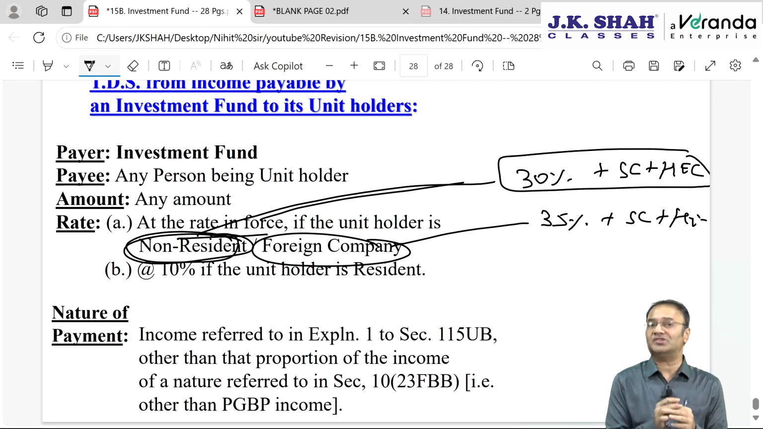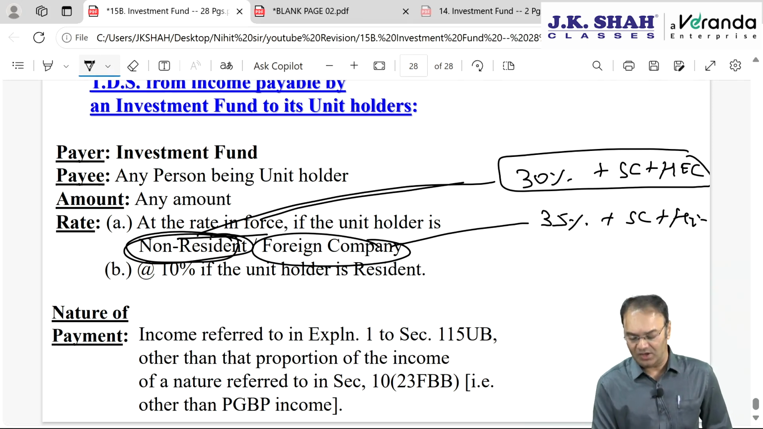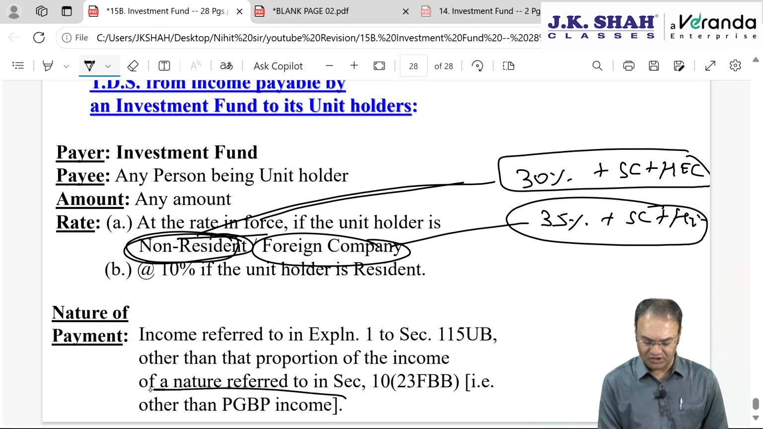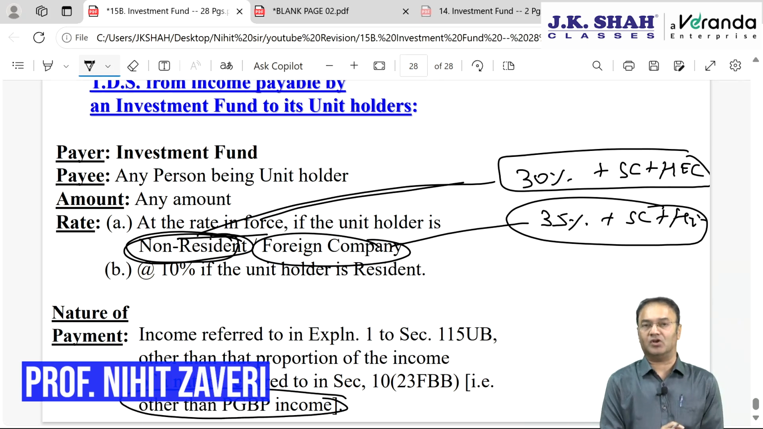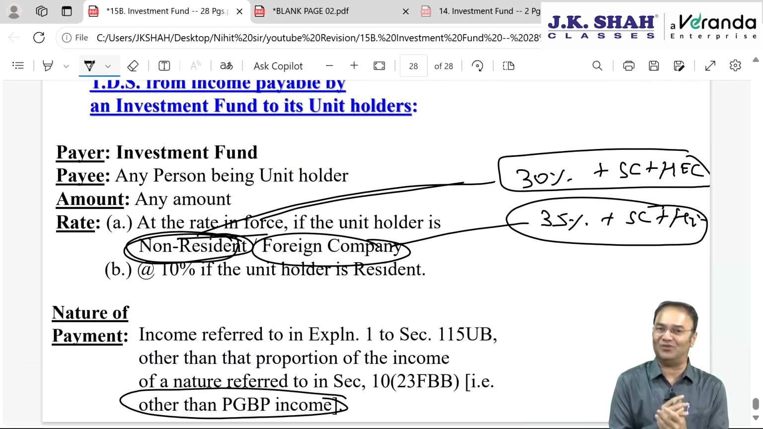Questions are separately asked also in the form of MCQs only on the TDS part. So you need to remember the section number also and the rate of TDS. The rate of TDS for a foreign company till last year was 40%, now brought down to 30%. Which income? The answer is, income other than PGBP, nature of income. That's it. With that, this revision of this chapter comes to an end. See you in the next video with the next chapter.